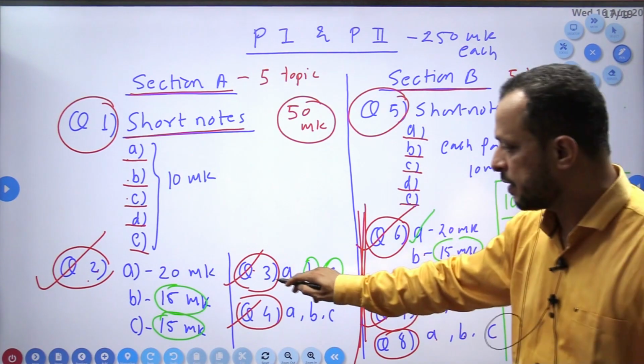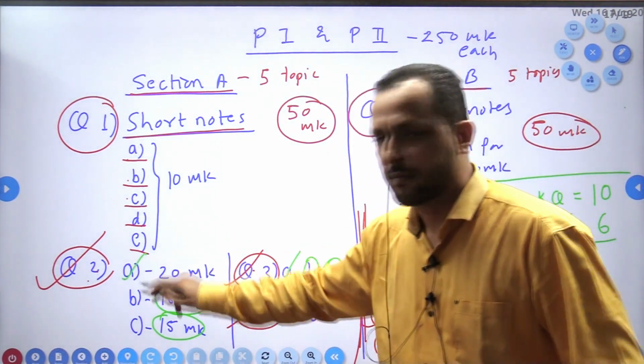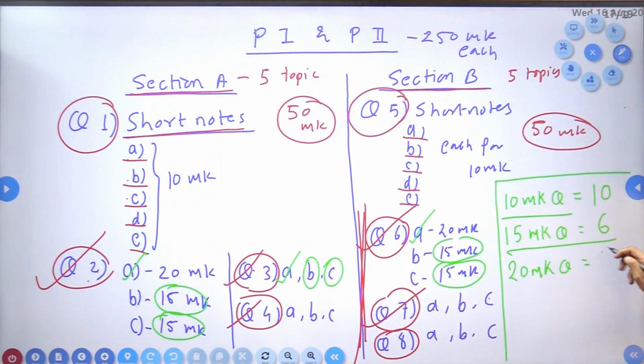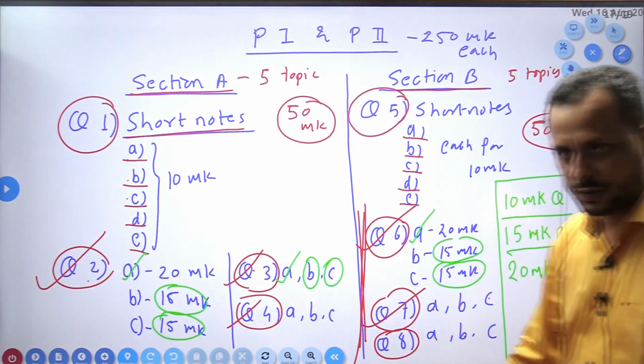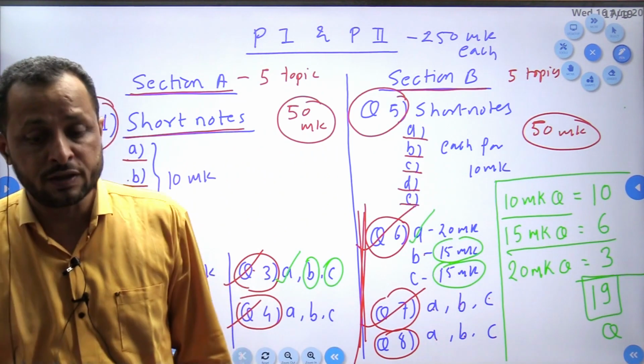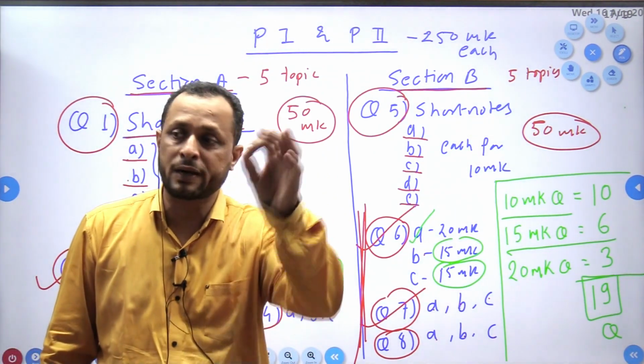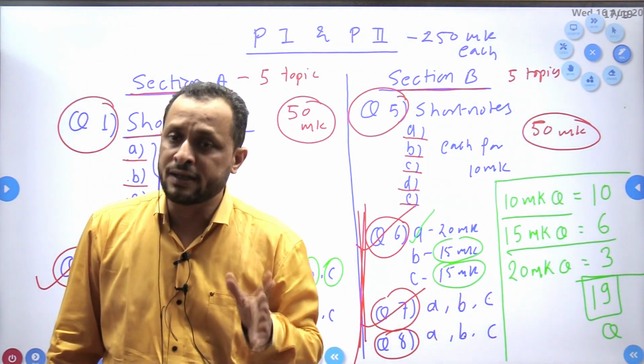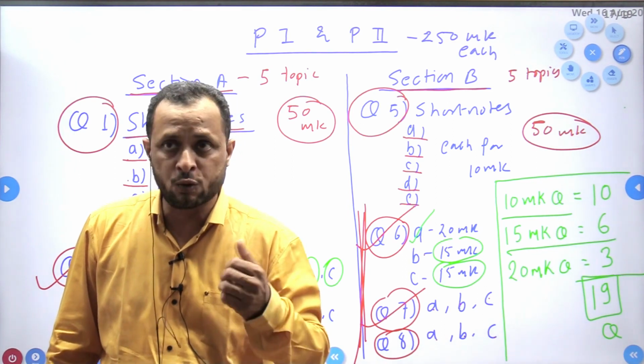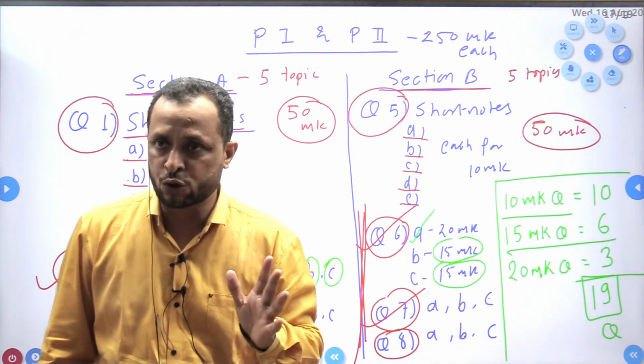Then what about the 20 mark questions? 3 questions. We have to attempt 3 questions. So in all, how many questions do we have to attempt? 19 questions. So just imagine, in 3 hours you have to write answers for 19 questions. This is not a joke. You have to work that hard for those questions.